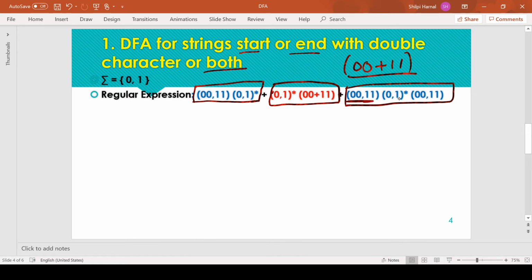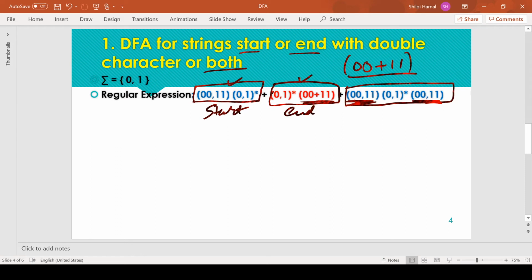Here these are the double characters that can appear at the start or at the end of the string. The first two patterns denote the start of the string with a double character, and this one denotes the end of the string with a double character.